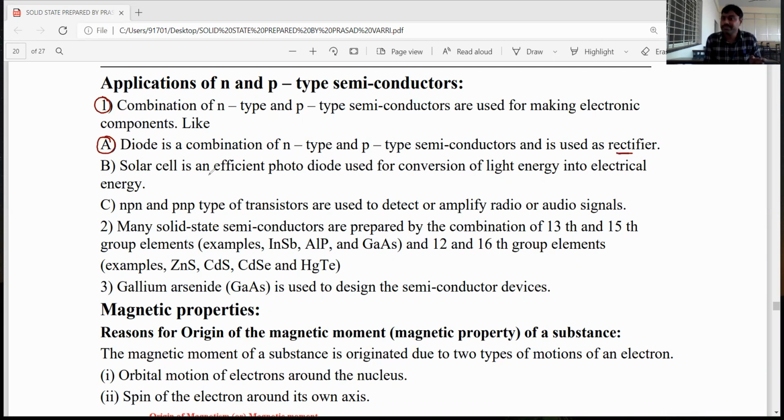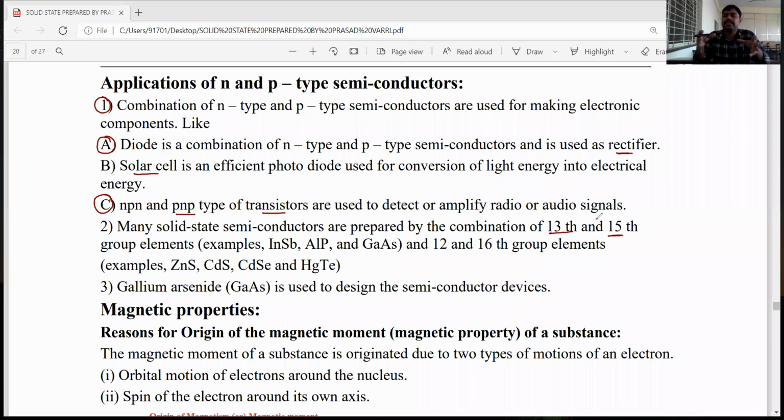Silicon and germanium are also used for making solar cells, and NPN and PNP type transistors. These semiconductors are very useful. Many solid state semiconductors are prepared by combining 13th and 15th group elements, other than silicon and germanium.